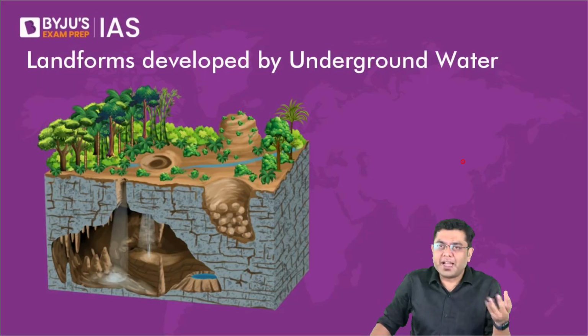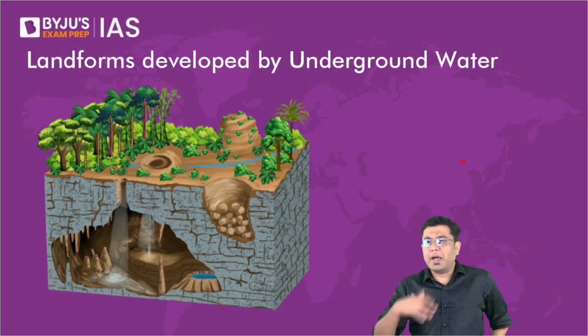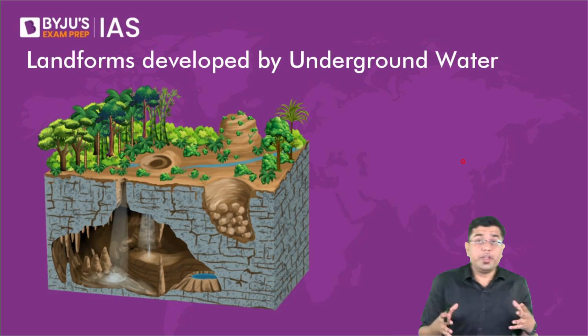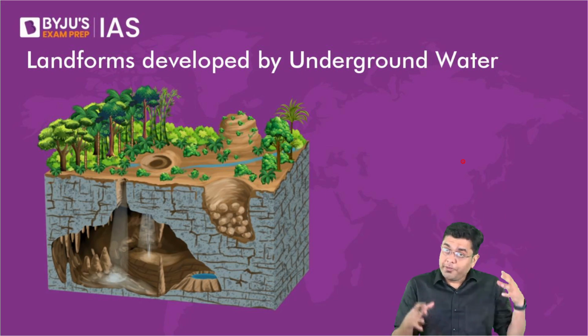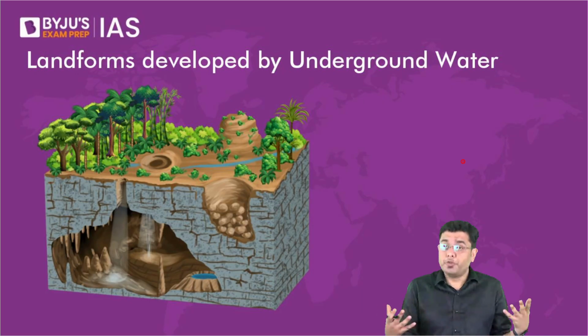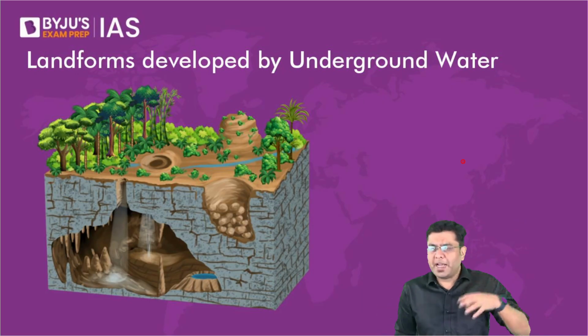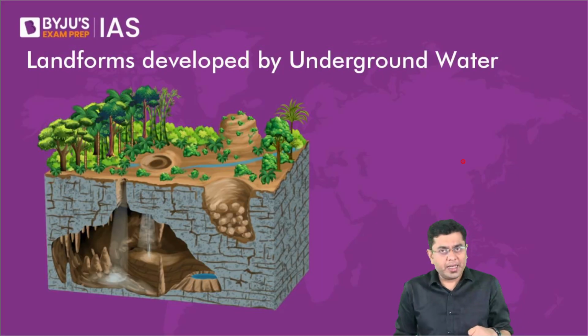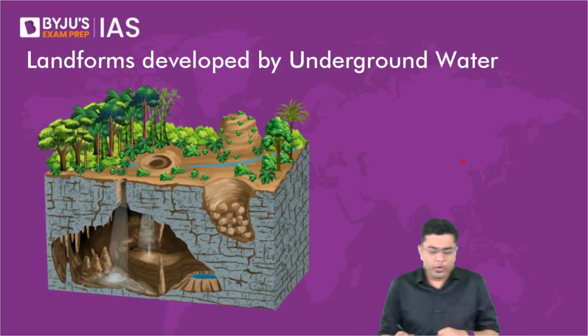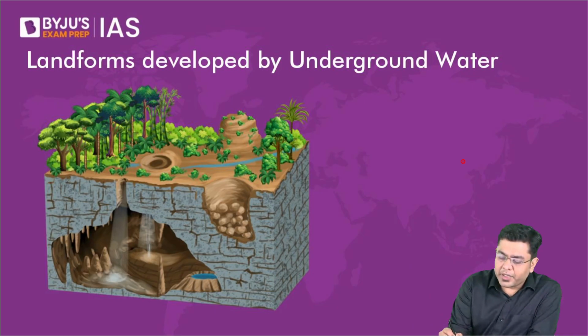For example, the calcium based materials, wherever you have limestone rocks, limestone is very rich in calcium. So if you have in a region lot of those kind of materials, water will keep on dissolving those and create erosional and depositional landforms. This is what is also referred to as karst topography.